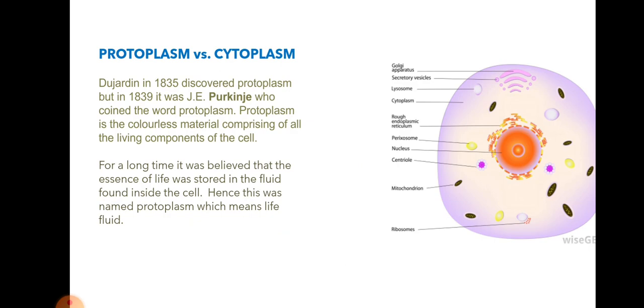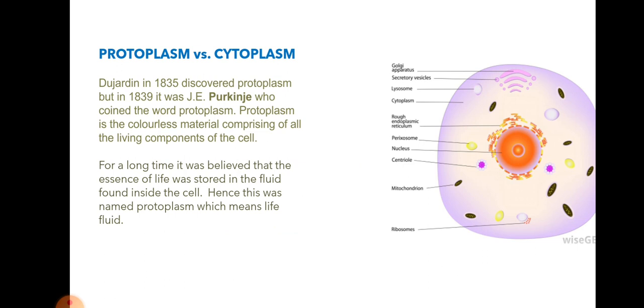Protoplasm. What is protoplasm? Protoplasm versus cytoplasm. Dujardin in 1835 discovered protoplasm, but in 1839 it was Purkinje who coined the word protoplasm. Protoplasm is the colorless material comprising of all living components in the cell.